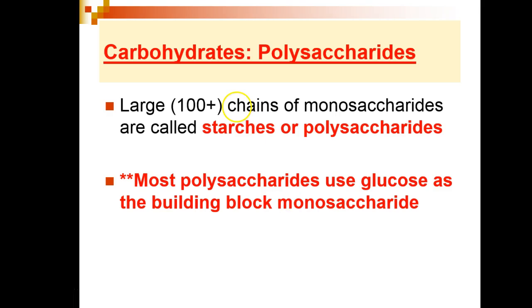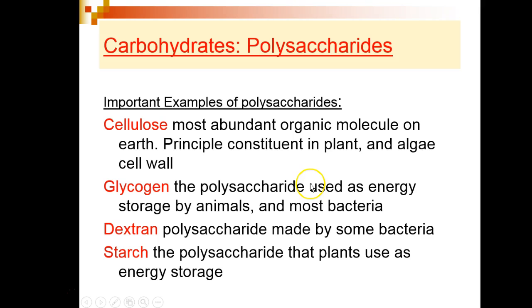On the other hand, large chains of monosaccharides linked together are called starches or polysaccharides. Polysaccharides are made of hundreds of monosaccharides linked together. Most polysaccharides use glucose as the building block of the molecule.